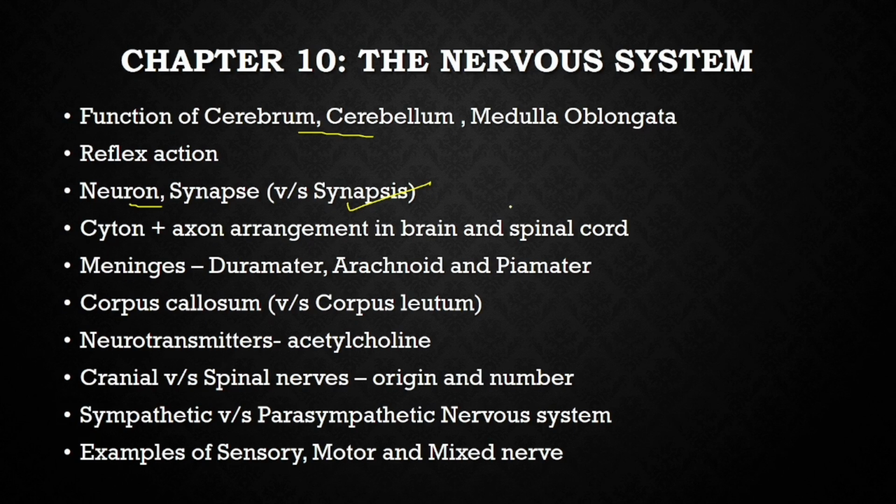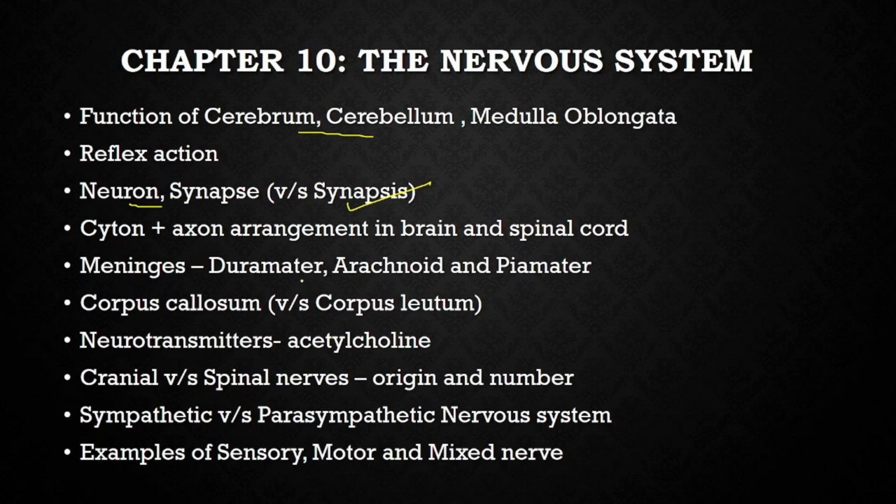You remember Chhattisgarh? Yeah, Chhattisgarh is what? That is, cyton is grey matter. Your brain is a coconut. Dark outside, white inside. So grey outside, white inside is your brain. Grey means cyton outside and axon inside. Spinal cord, the arrangement is opposite.